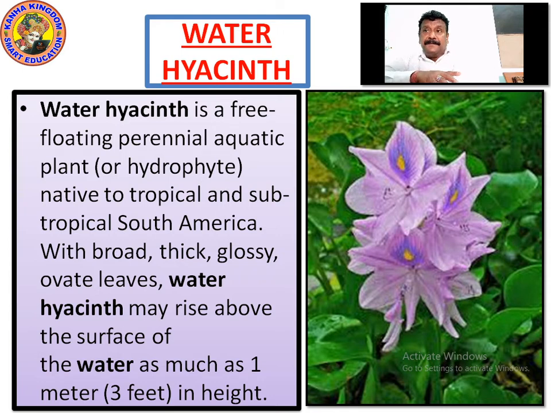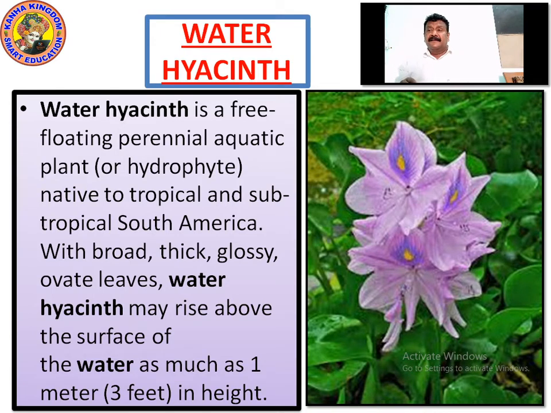Or hydrophyte, native to tropical and subtropical South America with broad, thick, glossy ovate leaves. So for floating, it needs nice leaves so that it can float on the water.